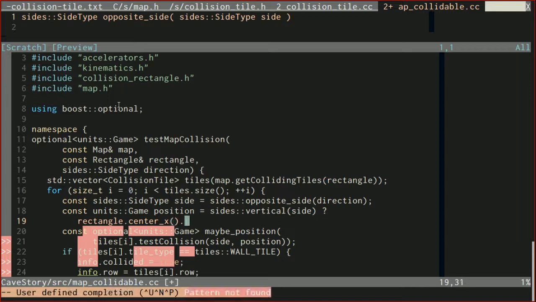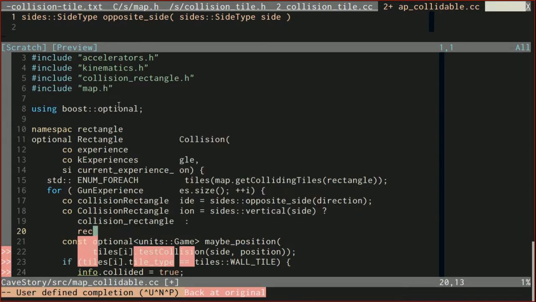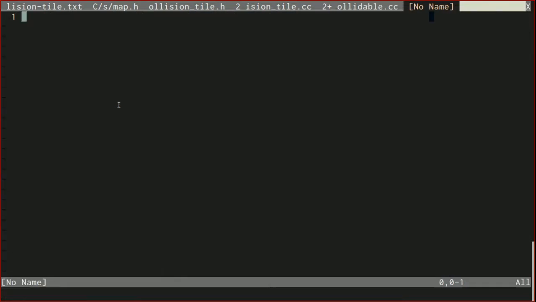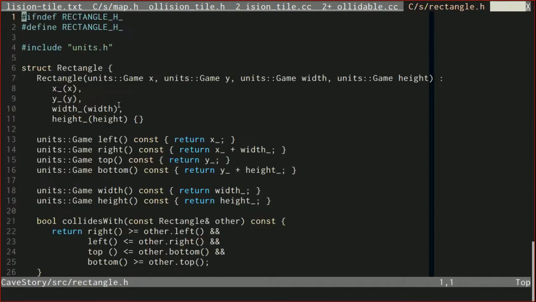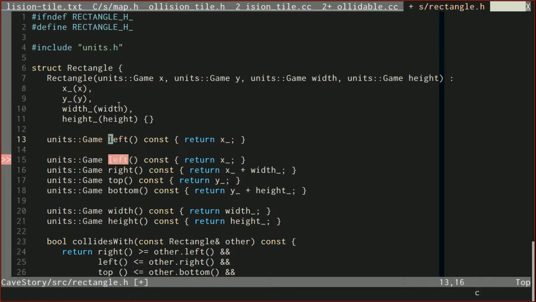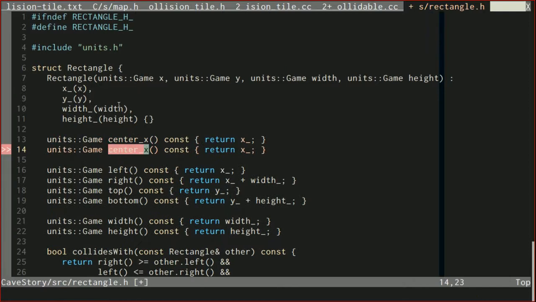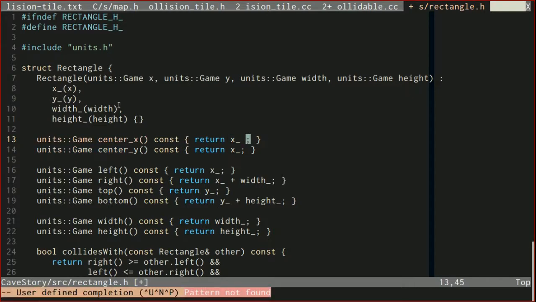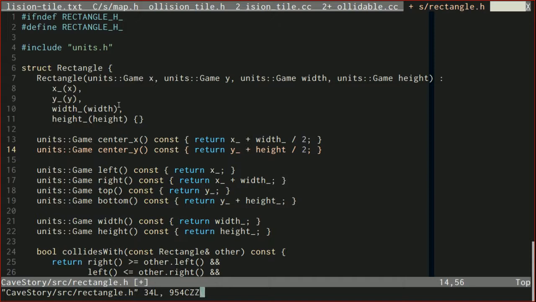Otherwise, we want to use rectangle.center Y, and we actually have to create those methods. So let's go into rectangle.h and create those, and this will be easy, I promise. Center X and center Y. X is going to be X plus width divided by 2, and Y is going to be Y plus height divided by 2, and we have implemented those two methods.